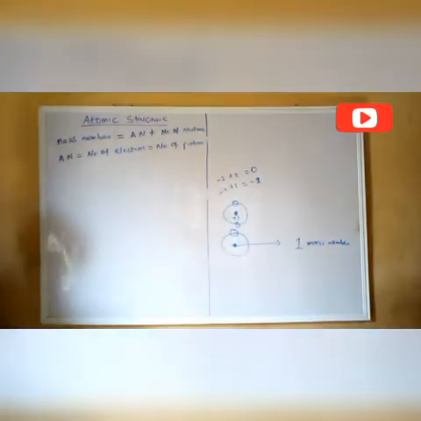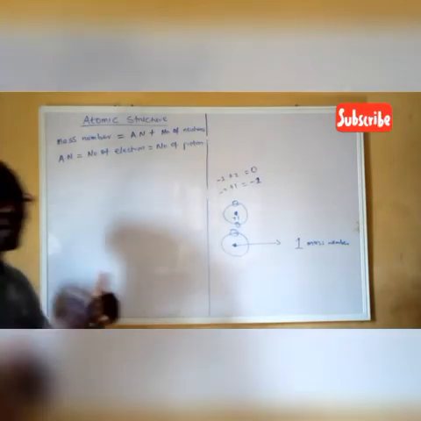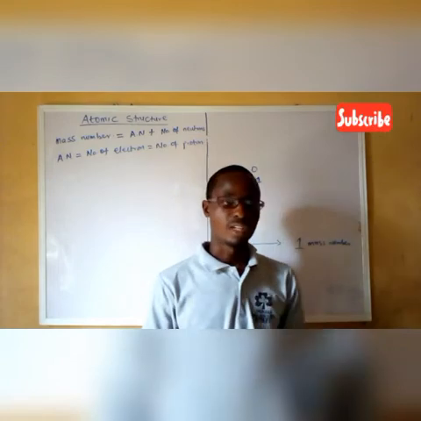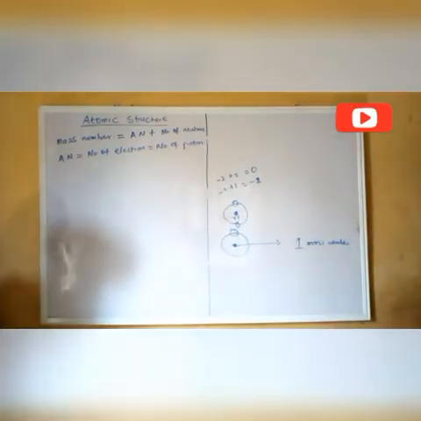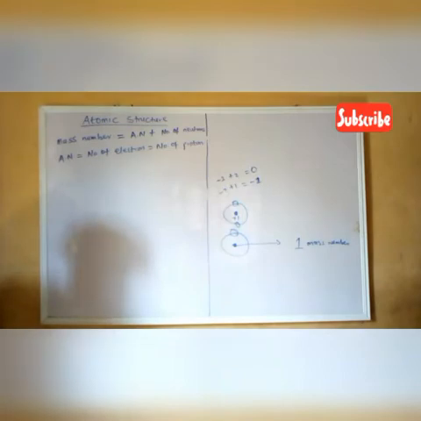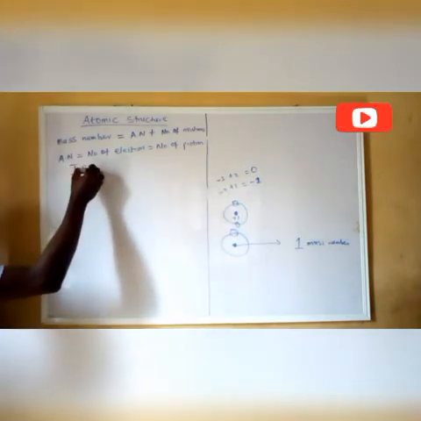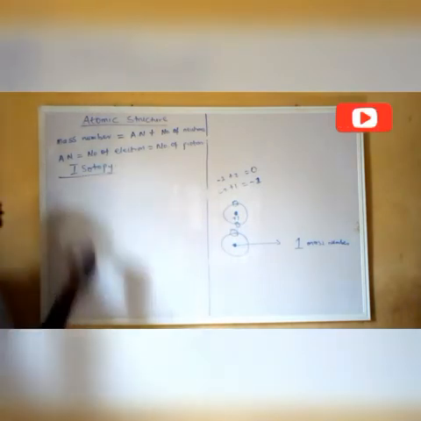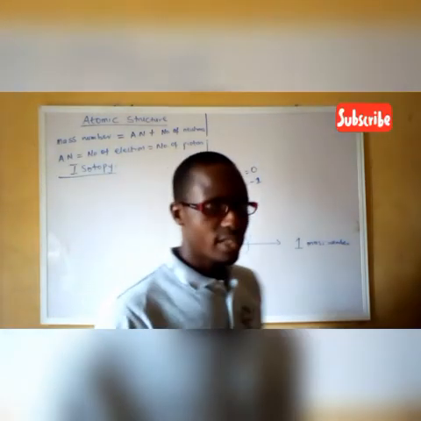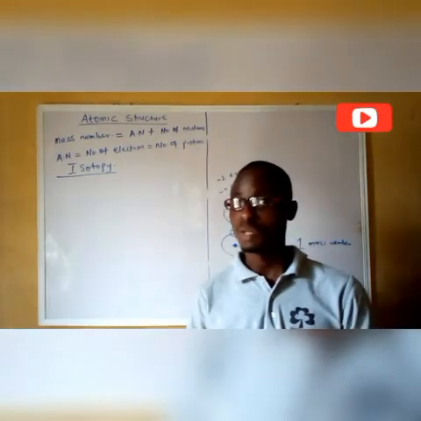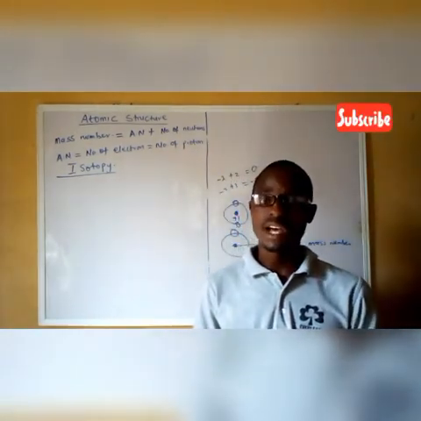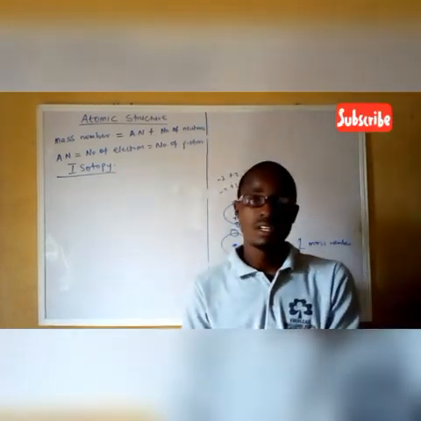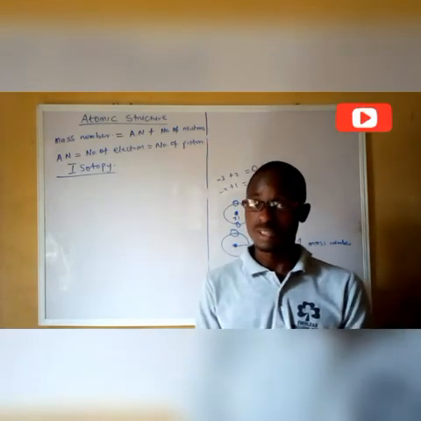So, talking about mass number, we have to add the atomic number with the number of neutrons to give you the mass number of an atom. Now let's go straight to a subtopic like isotopy. What does isotopy mean? There are situations where we have atoms of the same element. As I've said earlier, hydrogen will always be hydrogen, wherever you find it, though we have isotopes of hydrogen, which is where we are moving to now.